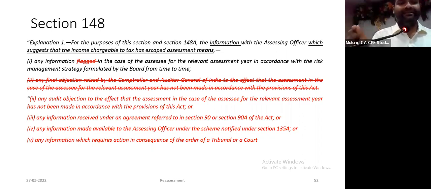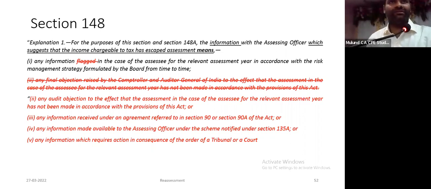But look at the wordings. Look at clause 2 and clause 3. Compare. Any audit objection to the effect that assessment has not been made in accordance with the provisions of the Act. So here they have to form a belief that it should have been like this but it has not happened. But in clause 3, any information received under an agreement referred to under section 90 or 90A, they forgot to write what follows, which suggests that income has escaped assessment.